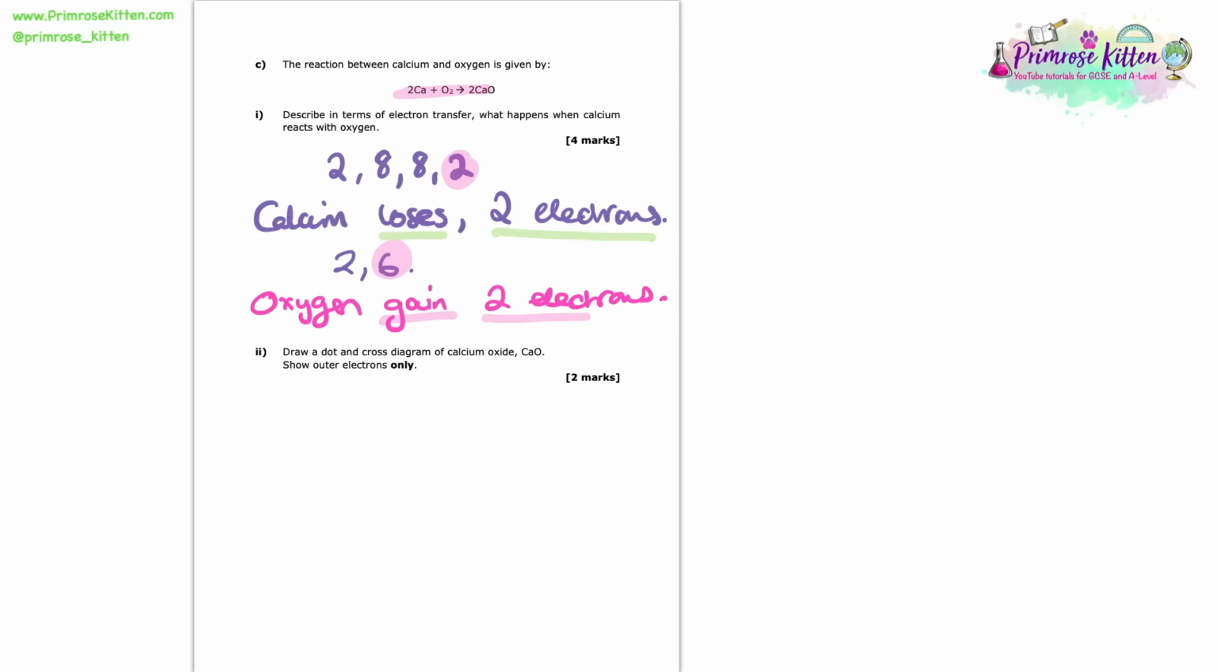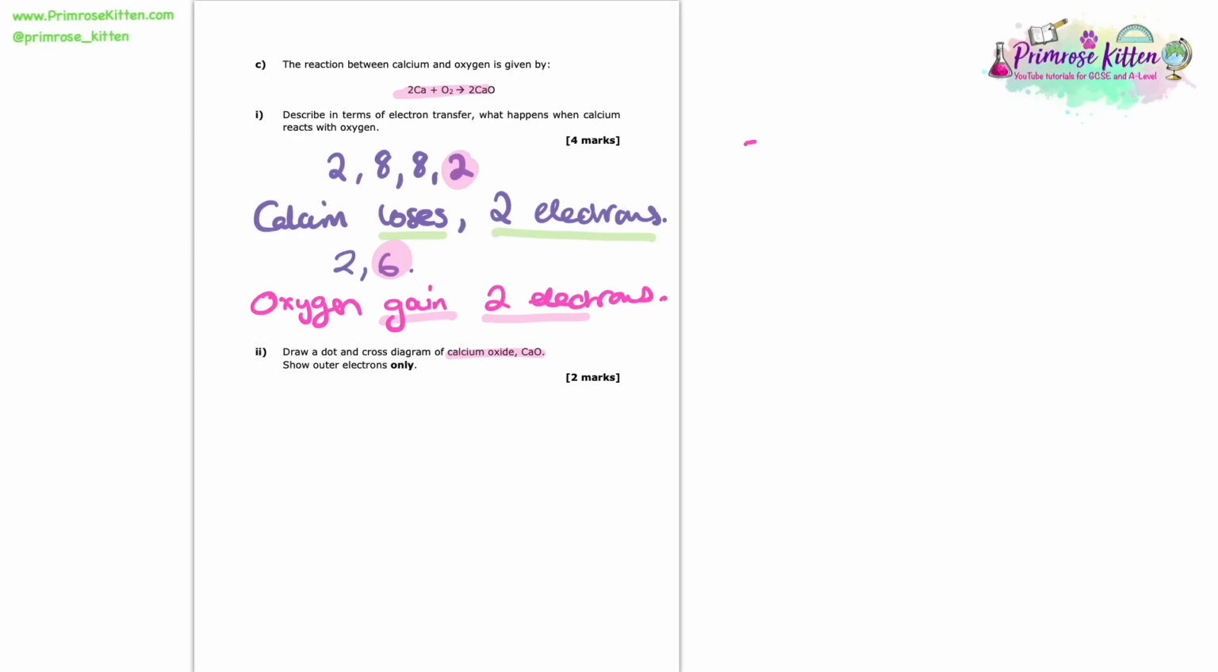So next up, we're asked to draw a dot and cross diagram of calcium oxide and show the outer electrons only. Whenever I'm asked to draw a dot and cross diagram, there's always one thing I want to start by narrowing down. There are 2 types of dot and cross diagram, and we need to make sure we know which one is relevant to this particular question.